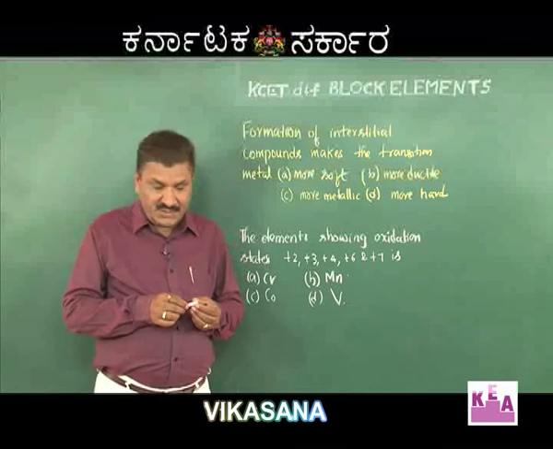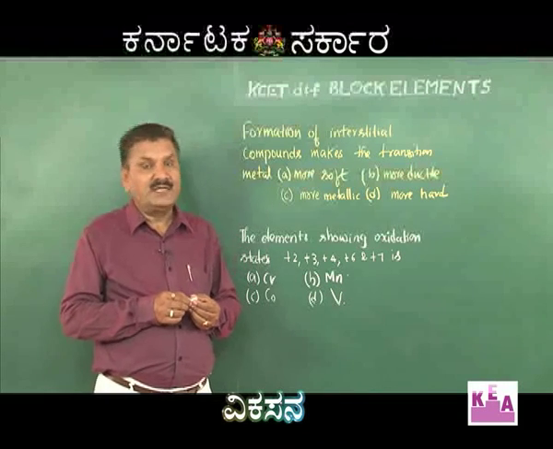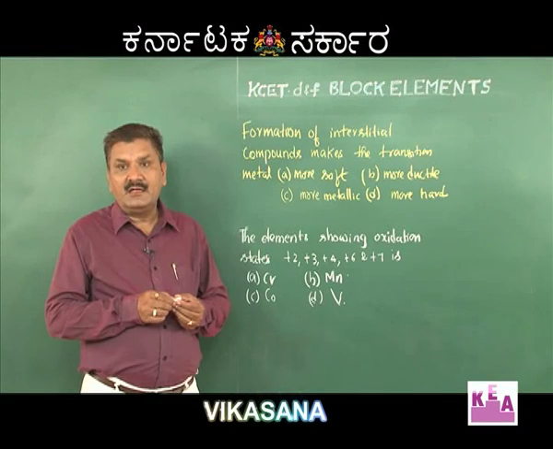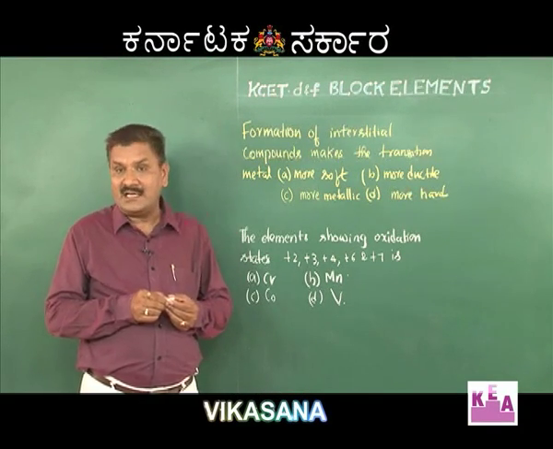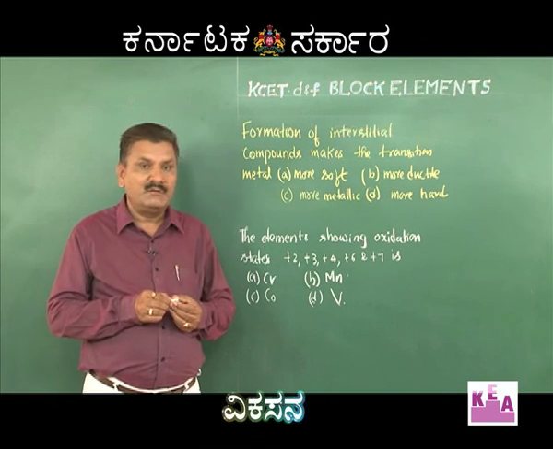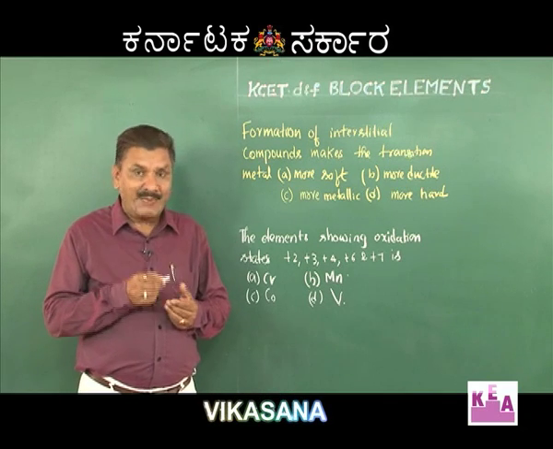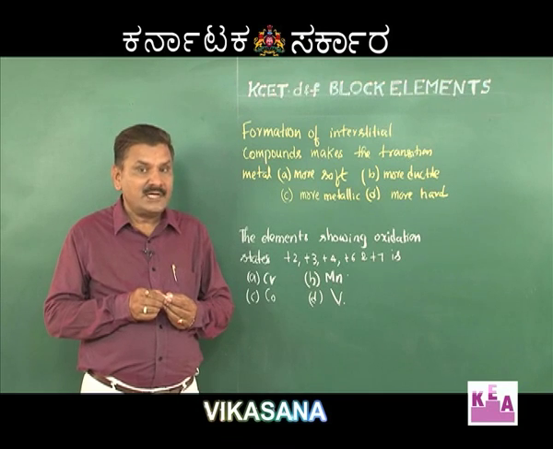Formation of interstitial compounds is one of the characteristic properties of transition metals. In this property, in the crystal lattices, that is in the interstitial sites of the metallic crystal, small atoms like hydrogen, carbon, boron, nitrogen can trap into the interstitial sites and form the interstitial compounds.